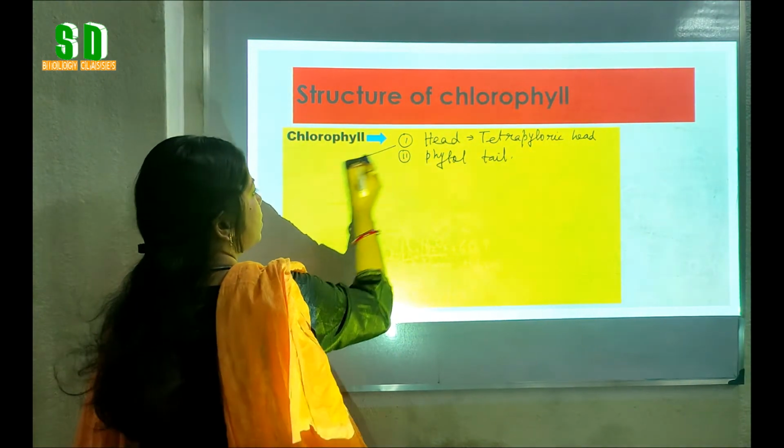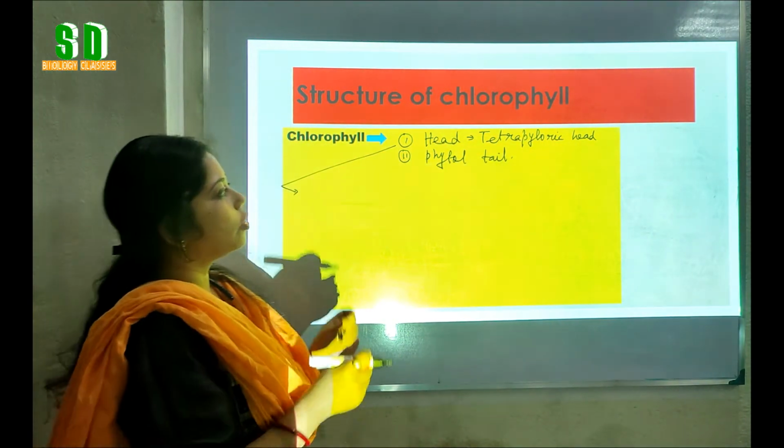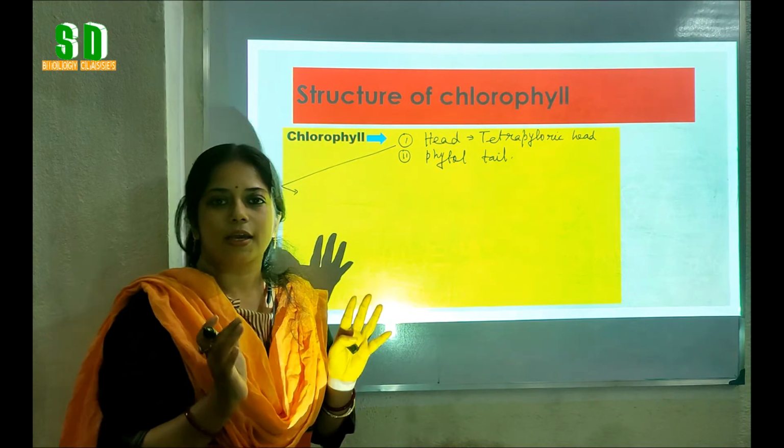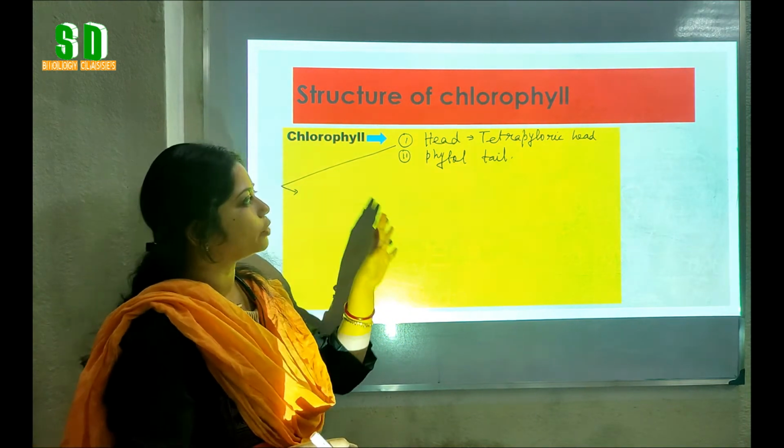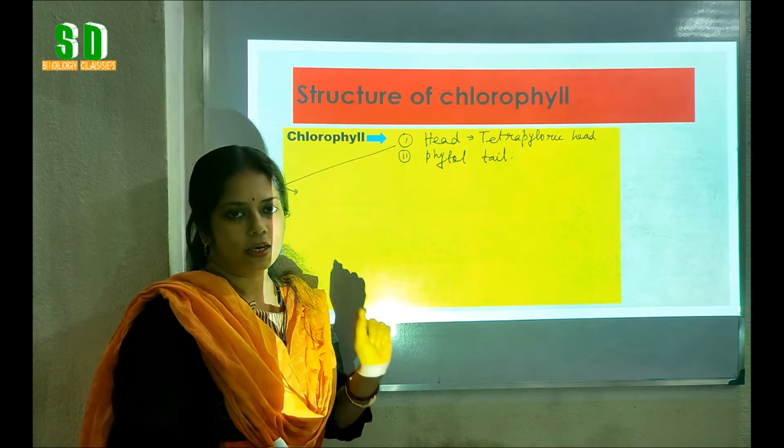So first of all, we will discuss the head portion or the tetrapyrrolic head. That means we will know about the structure of the tetrapyrrolic head.